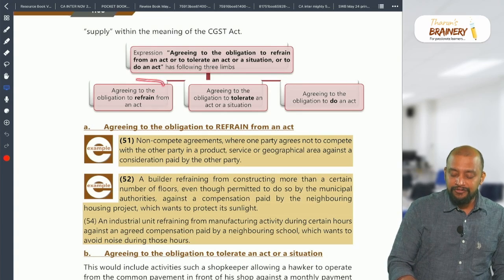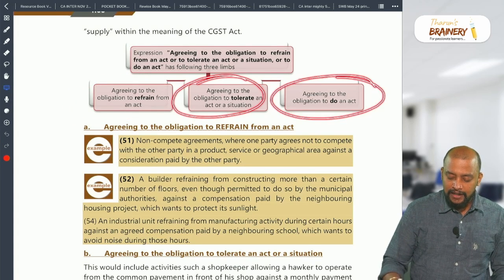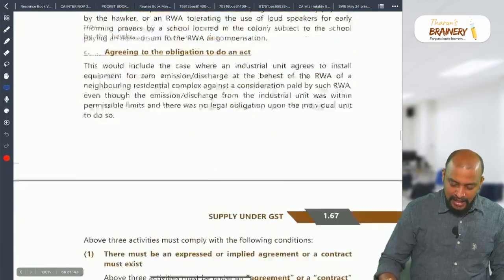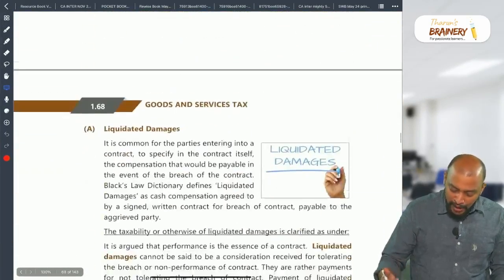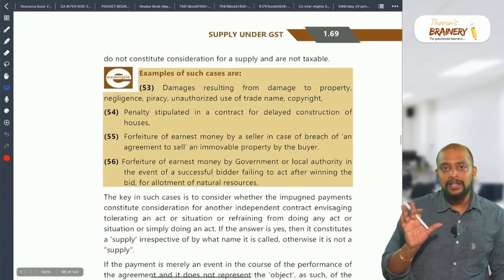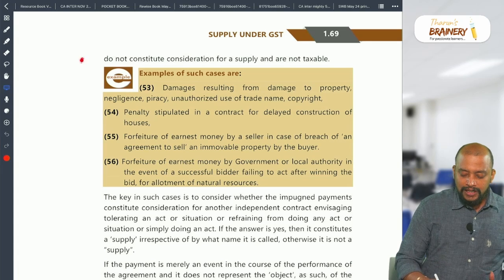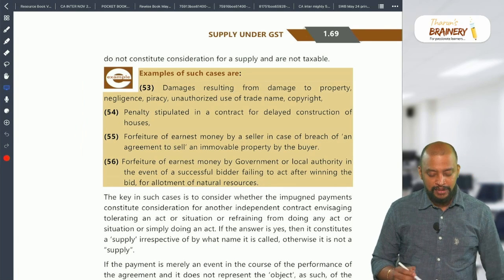Agreement to refrain from an act, which means not doing an act, tolerating an act, doing an act. Already we saw that. Thereafter, below this, for liquidated damages, they are telling what is the treatment. I'm just focusing on the examples. So these are not treated as consideration and not taxable.